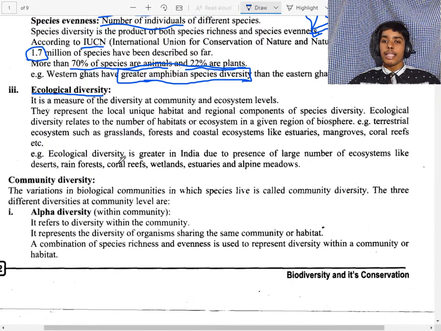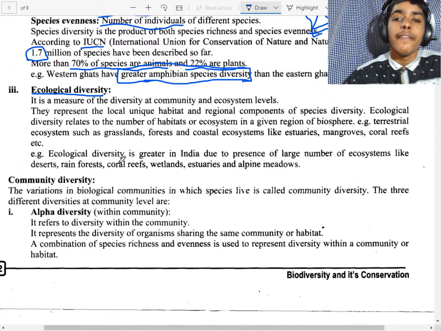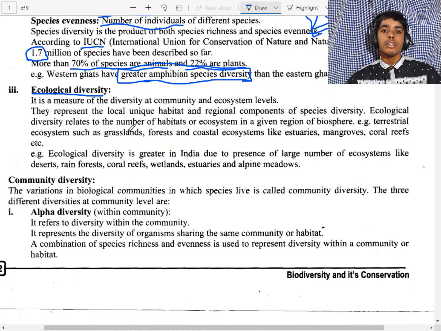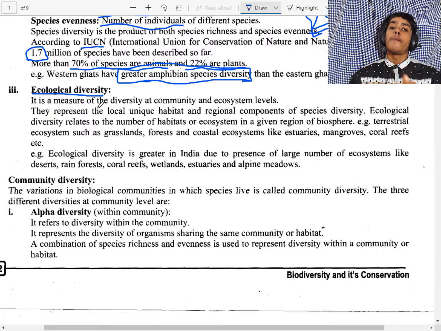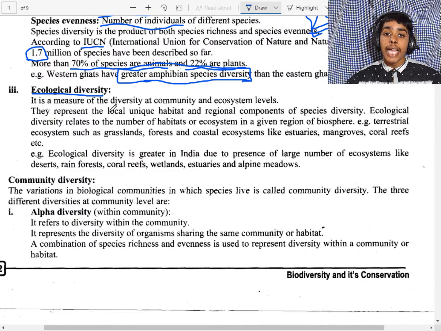Now ecological diversity, that means ecology and ecosystem, in a simplified way. It is the measure of diversity at the community and ecosystem level. We have a sequence: organism, population, community, biosphere, ecosystem, as well as the biome, as we have seen in the organism and population chapter. Ecological diversity means diversity at the community and ecosystem level.